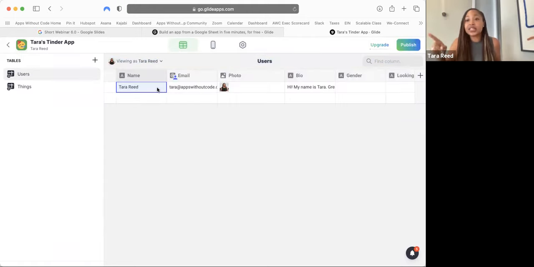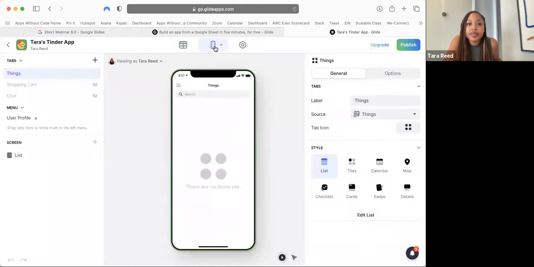Let's now format it into the app. So now that we have a place to save the information, let's go design the app. We're going to click on this center phone icon, and we're going to be back here at the app design screen. Now, the first thing that we're going to do, over here on the right, is call this screen something. Instead of things, we're going to label it profile. That's going to be the name of this area, profile. And you can see that up top, the name changed.